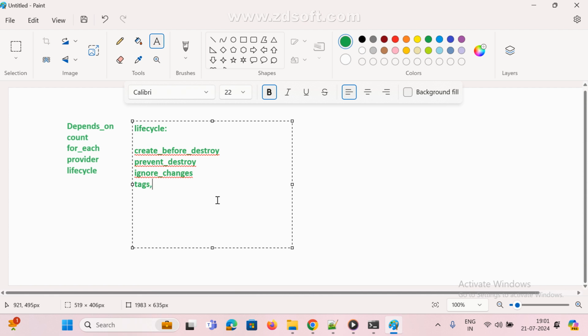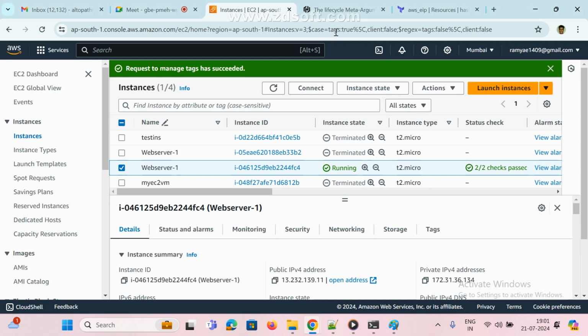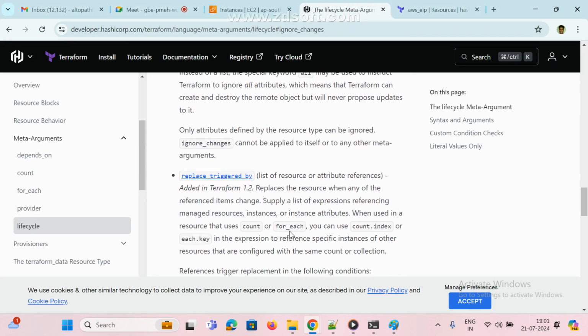to add. This is the tag added, right? So like this, if you want to ignore anything, in that case we need to add like this. Ignore changes. And there is one more they added newly. What is that one? Replace triggered by, list of resource attributes reference. Added in Terraform 1.2. Replace the resource when one of these items changes. Supply a list of expressions referring. So this is for a for each loop. It will be applicable only when used with count or for each loop, and in that case only it will work.